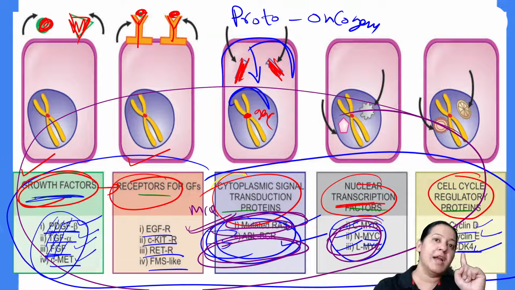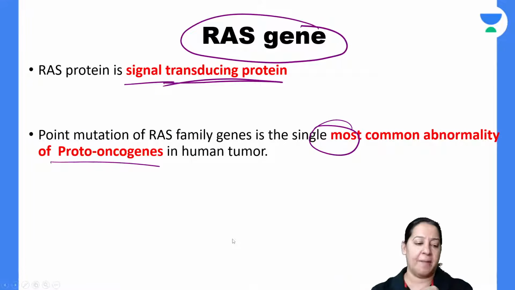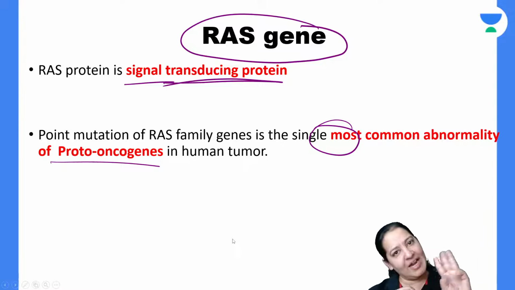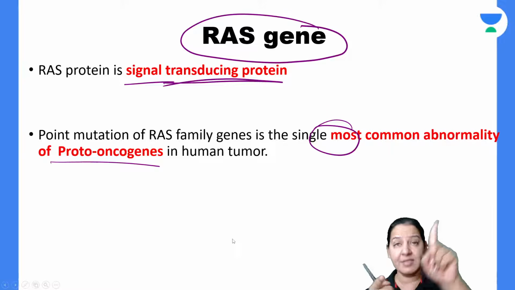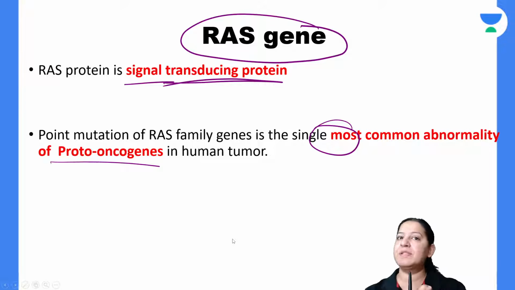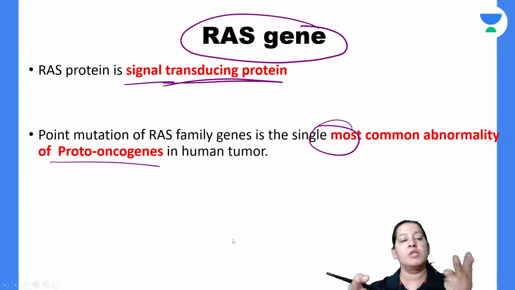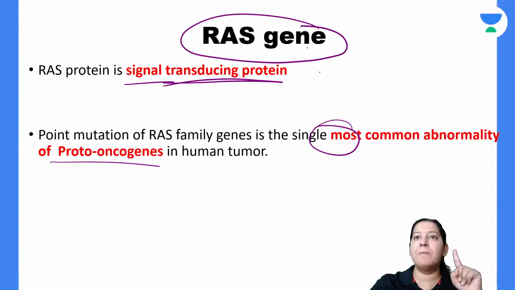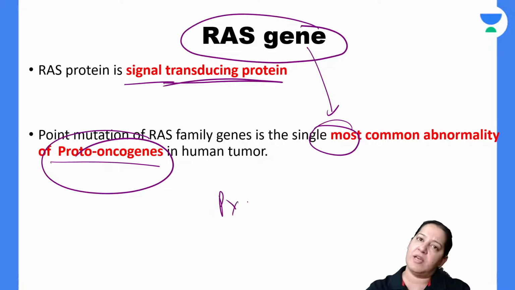It is an MCQ. It is a previous year question. Which is the most common proto-oncogene mutated? I will tell you the name of the most common tumor suppressor gene also, and overall also. I will tell you 3 questions. Most common proto-oncogene to be mutated in human? The answer is RAS. Most common tumor suppressor gene to be mutated in human? The answer is P53. And overall, the most commonly mutated gene in human? The answer is P53 again. So have you got the 3 answers? RAS is the most common proto-oncogene to be mutated in humans. It is a previous year question. Learn it.